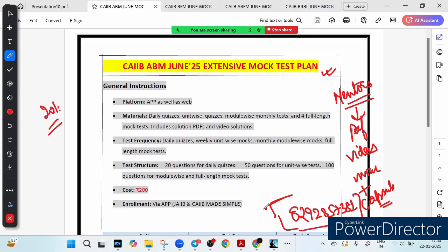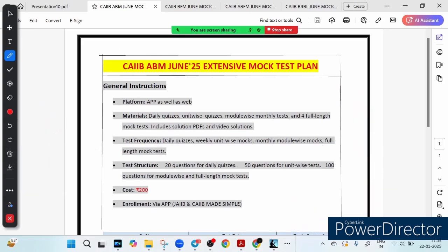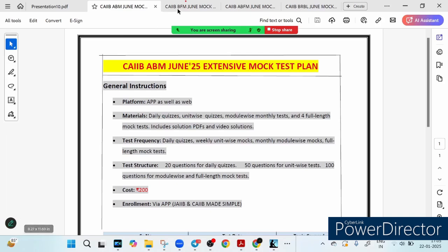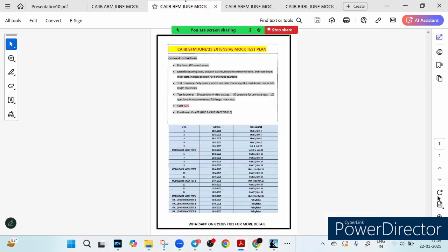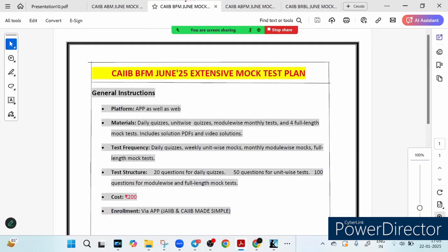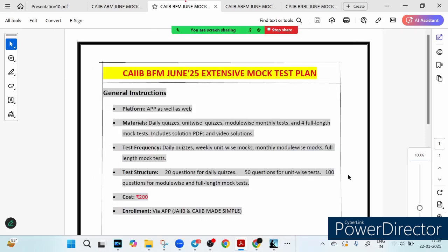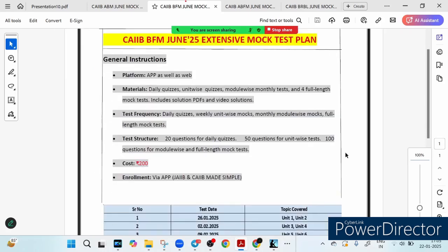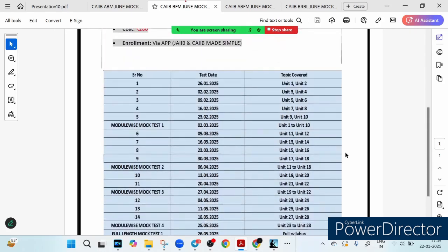This mentorship program will ensure that you have fully fledged preparation till the end. You can see this mock test series, similarly we have the test series for BFM also. And BFM as you know, BFM needs consistency. BFM में आपको पता ही होगा दोस्तों कि अच्छी प्रिपरेशन की जरूरत है, क्योंकि एग्जामिनेशन का लेवल काफी लोगों ने बढ़ा दिया है. Time to time they are increasing the level of the examination. That is why a robust preparation is required, and for that I have prepared this.